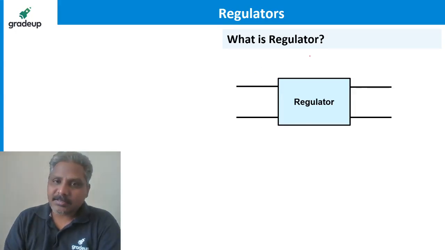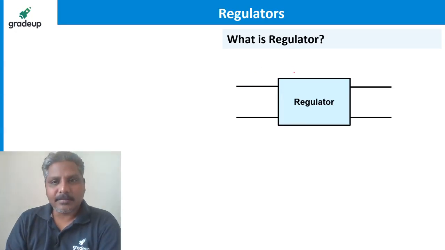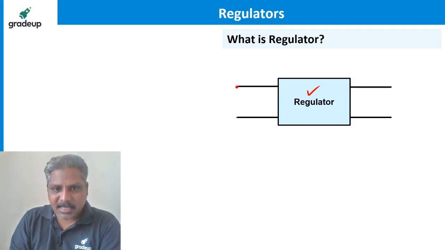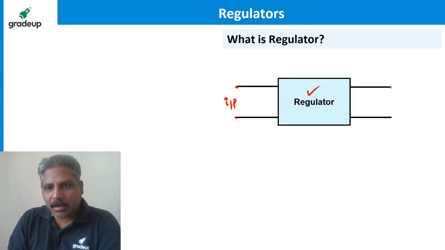So a regulator is also something like a stabilizer. Suppose this is a regulator, and this is some input. If I apply some input here, this is the output, and I connect some load here.